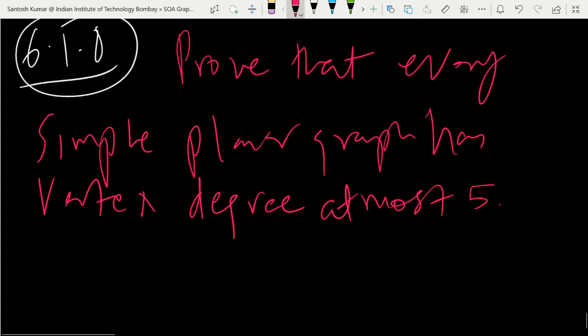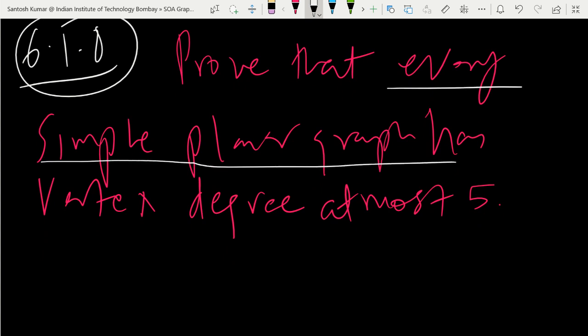So the maximum degree of a vertex is going to be 5 or less.